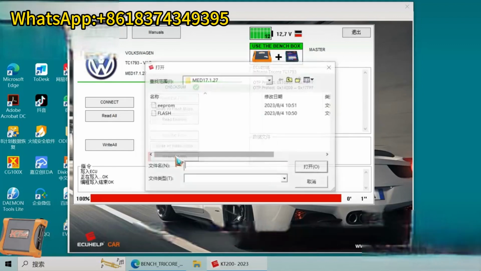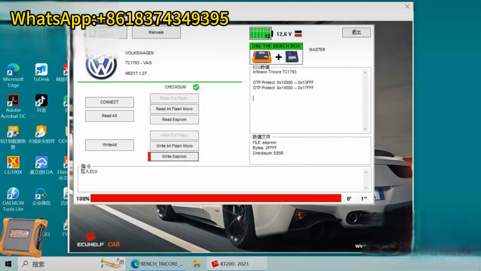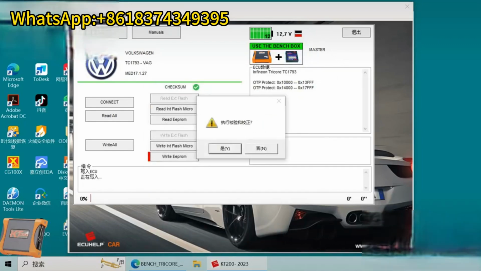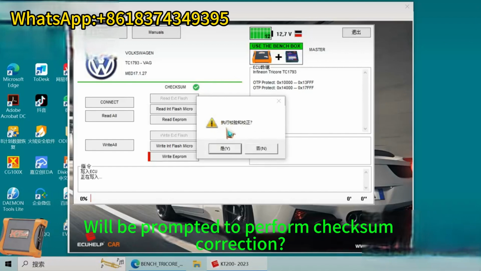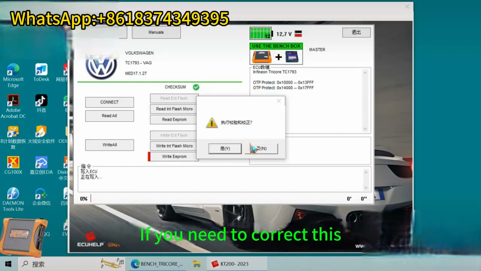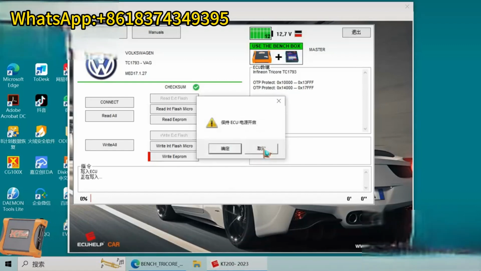Then we will write this EEPROM data. Let's click. Then you need to load the EEPROM data. Then click Open. It will also prompt, as when we write data, to perform checksum correction. If you need to correct this, click yes. If you don't need correction, click no. Keep the ECU powered on.